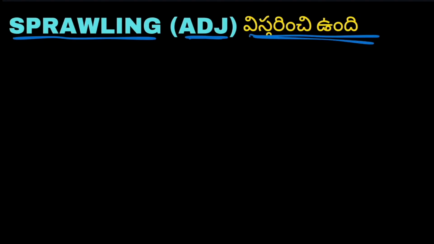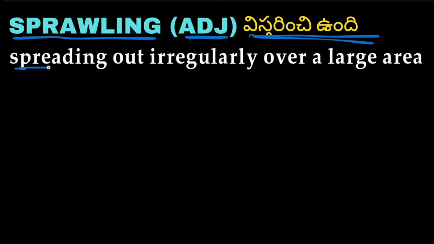Then the next word on the screen we have is sprawling. The word is sprawling, and sprawling is an adjective. Sprawling means vistarinchiundi, spread across. Spreading out irregularly over a large area is called sprawling. We have some other word called crawling. Crawling means pakadam. Generally small kids crawl over the land.